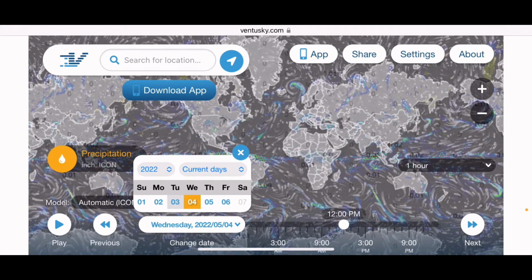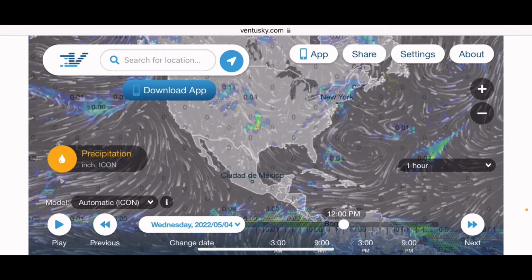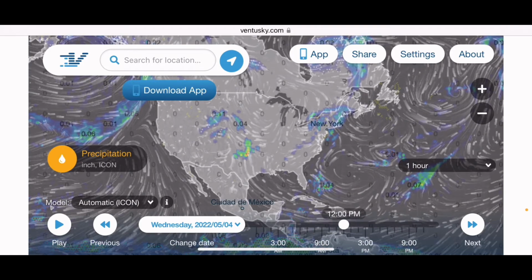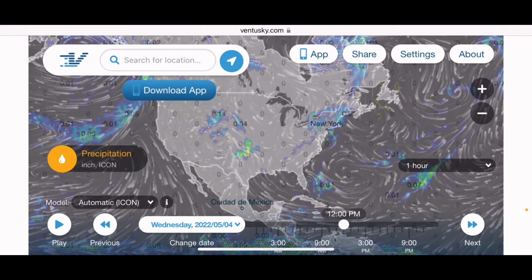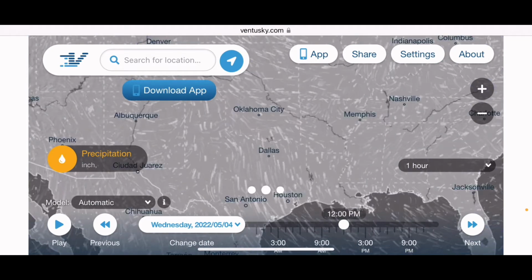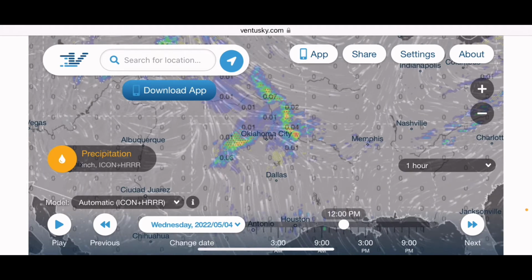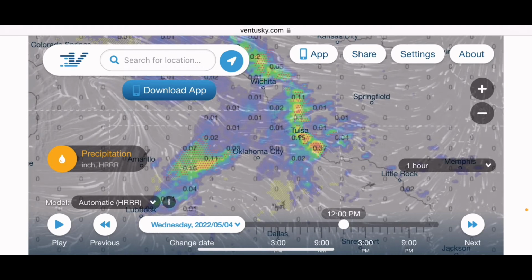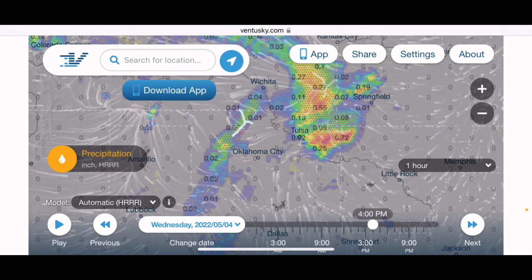Let's go here to America and click this box out. Now we basically see there's not much thunderstorms or rain at all in the USA for tomorrow. There does seem to be a thunderstorm in the middle, and I want to show you how this is going to work. The more you zoom in, the more you can tell exactly where the rain is going to go. We have a 1 hour interval set up. Let's change it and go to 4 o'clock p.m.